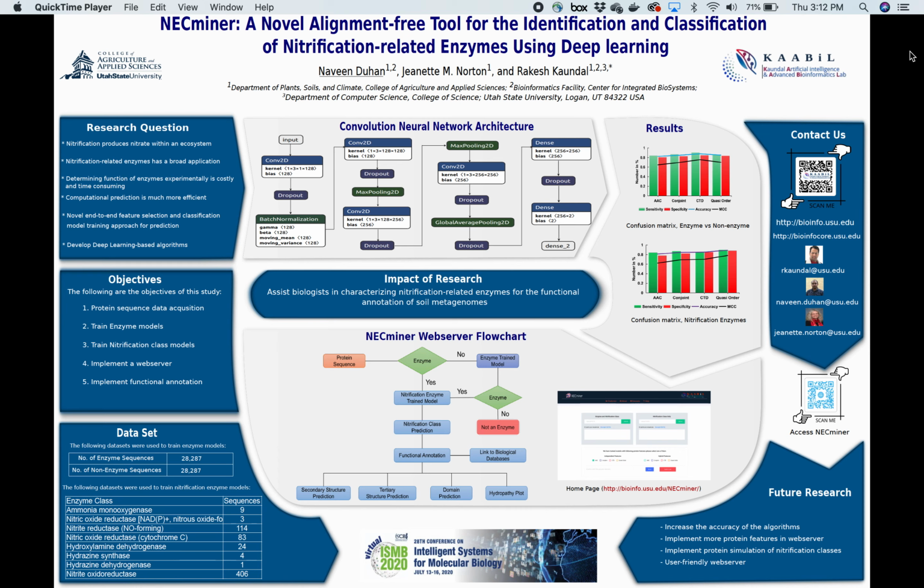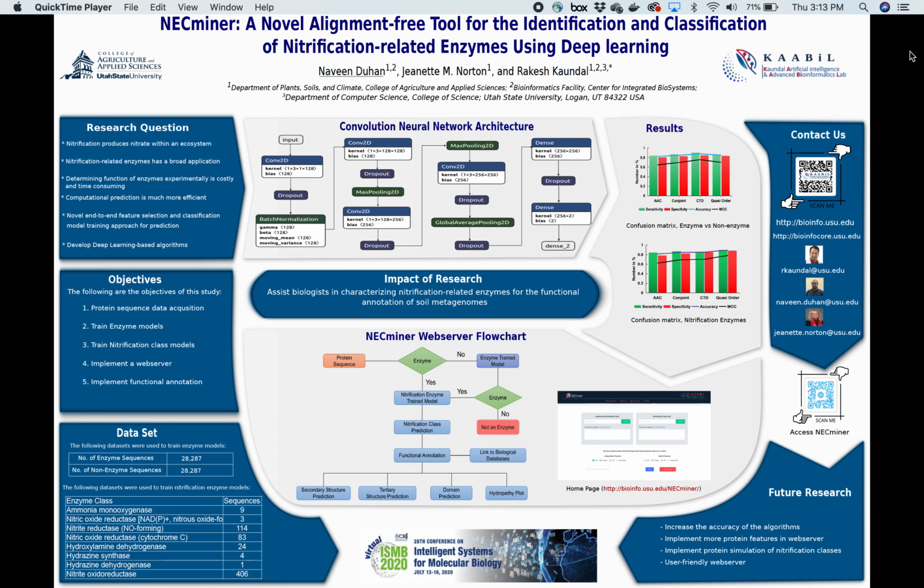We have divided our study into 5 parts. The first part includes data gathering from different biological databases. Second, to train the enzyme models, followed by training of the nitrification class models. Then, after training, implementation of those trained models in a web server, and in the end, add some functional annotation to our predictions. Now I will discuss how we have generated the dataset for the training.